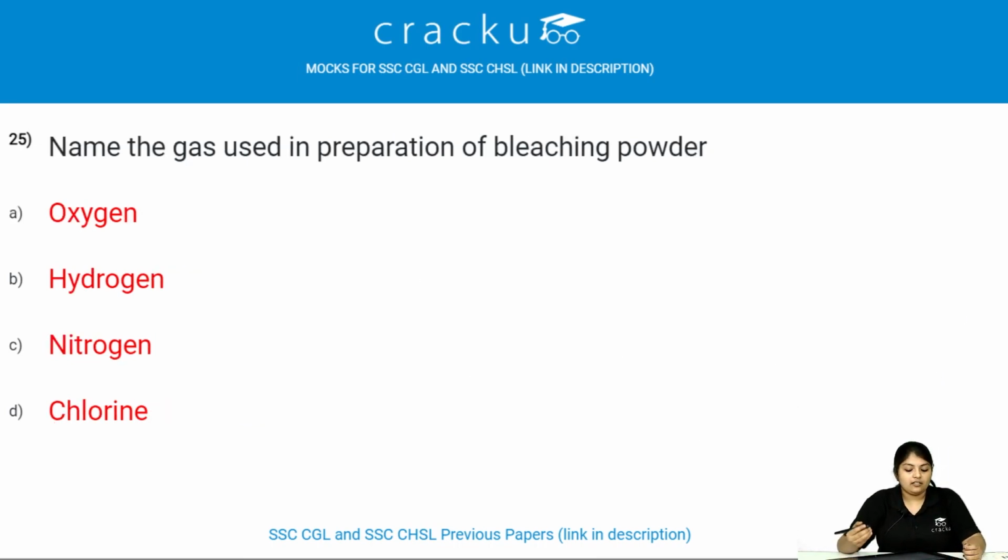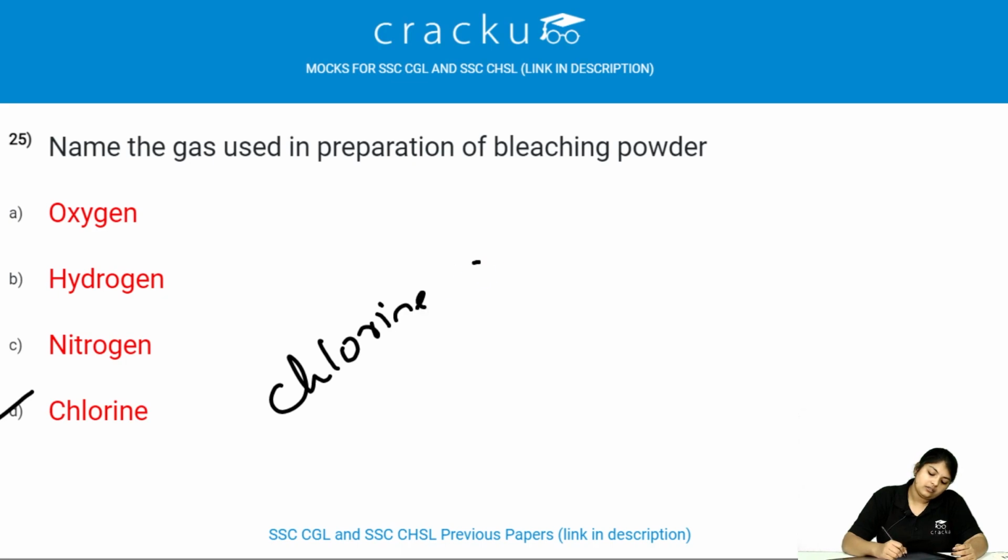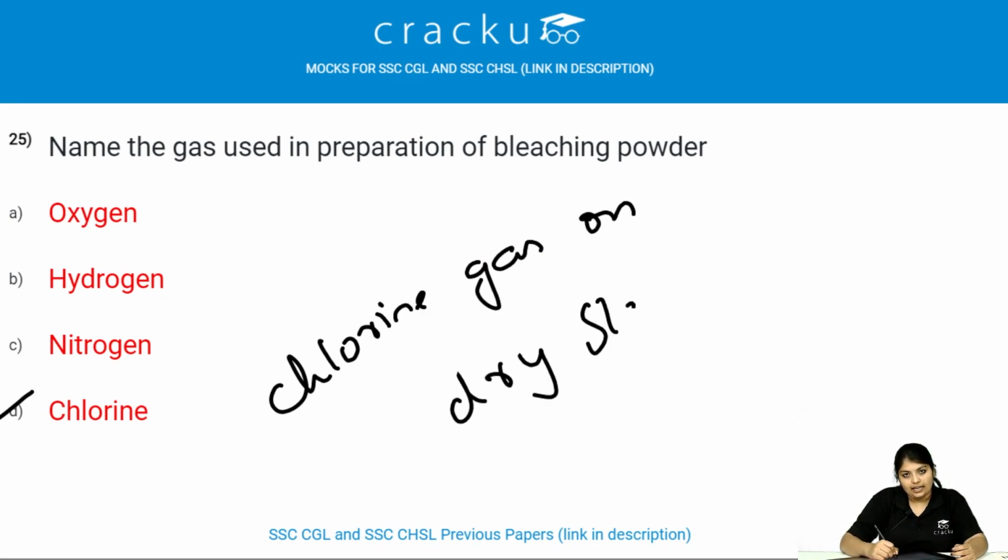Name the gas that is used in the preparation of bleaching powder. The gas that is used in the preparation of bleaching powder is chlorine. Bleaching powder is synthesized by the action of chlorine gas on dry slaked lime.